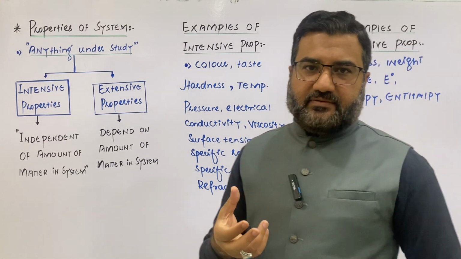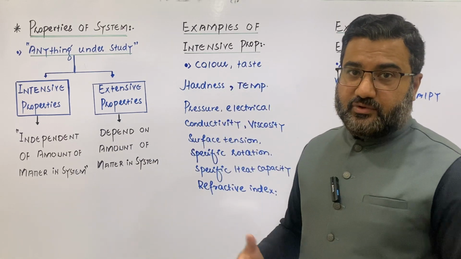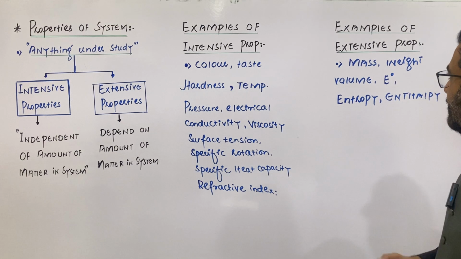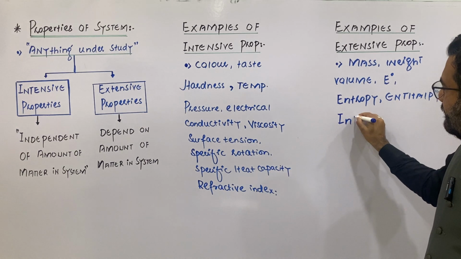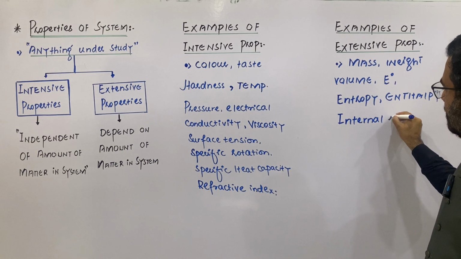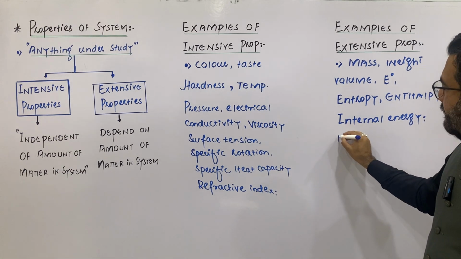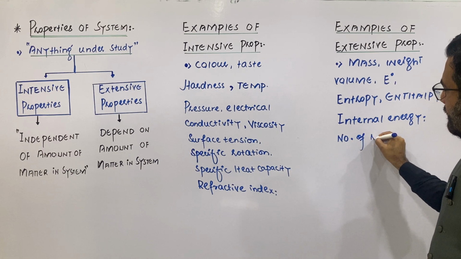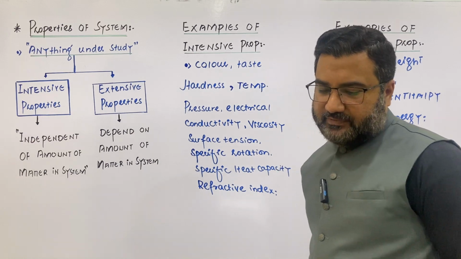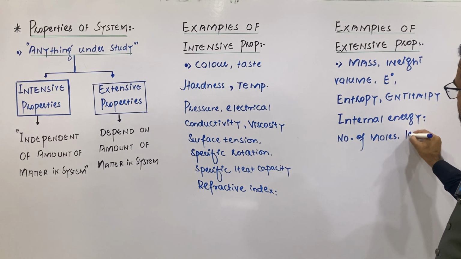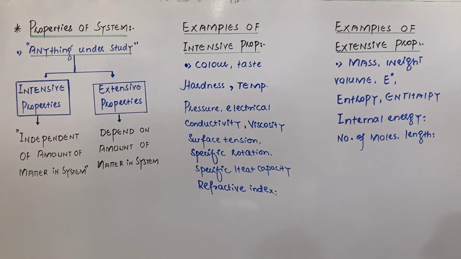If you have a small piece of wood, its enthalpy of combustion will be different. And if you will be having a large piece of the wood, obviously its enthalpy of combustion will be greater. So it depends upon the amount of the matter. Similarly, internal energy, number of moles. So these are some famous examples of the extensive properties. I have just explained another property, that was length. So these are all the examples of the extensive properties.